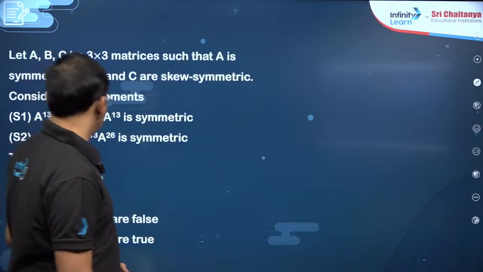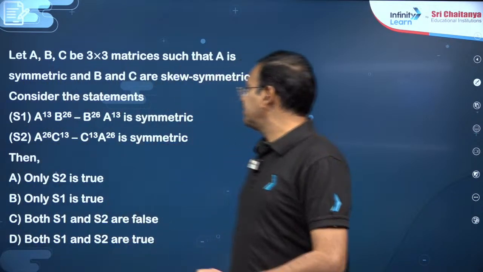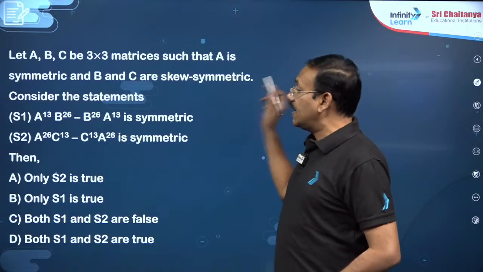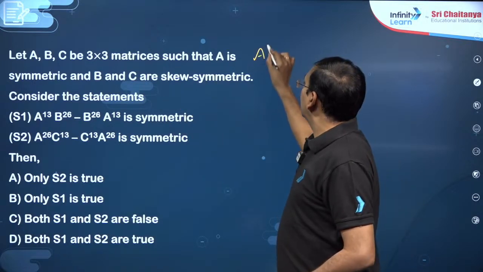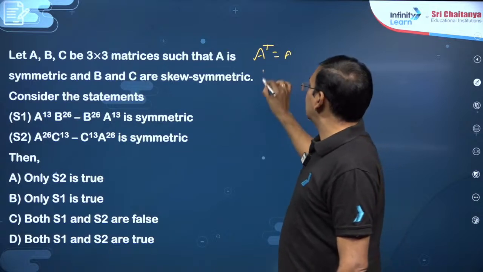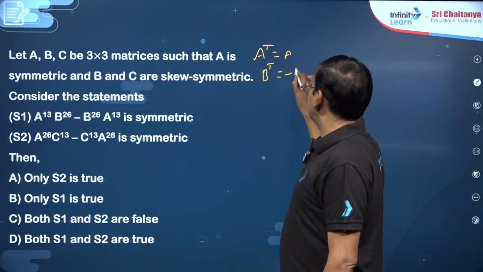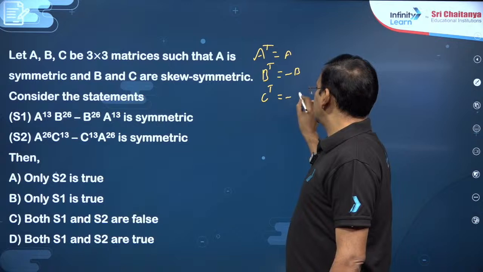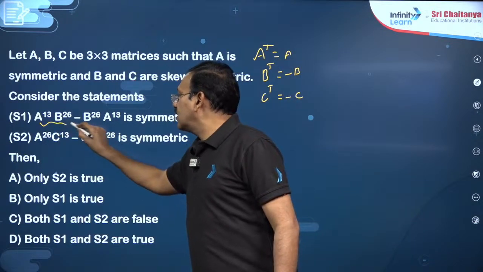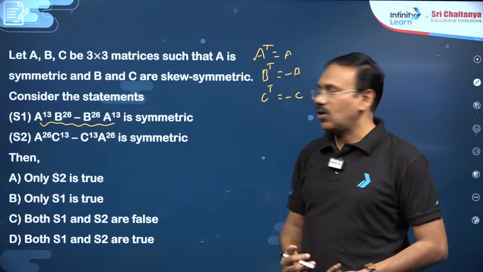Then let us take up the questions. You see this question, dear students. A, B, C are 3 by 3 matrices such that A is symmetric, that is A transpose is A, and B, C are skew symmetric matrices, that is B transpose is minus B, C transpose is minus C. Now he is asking to check whether this matrix is symmetric or not.